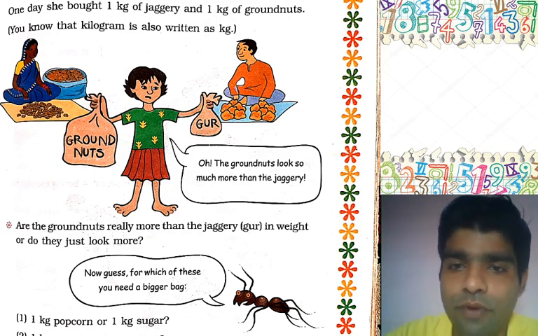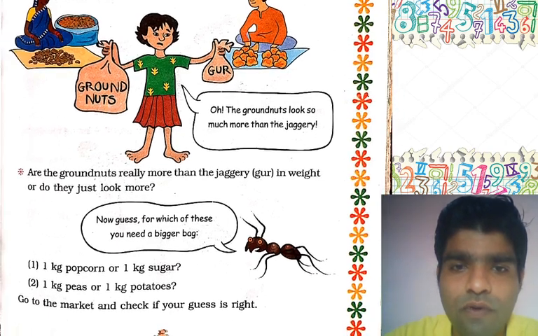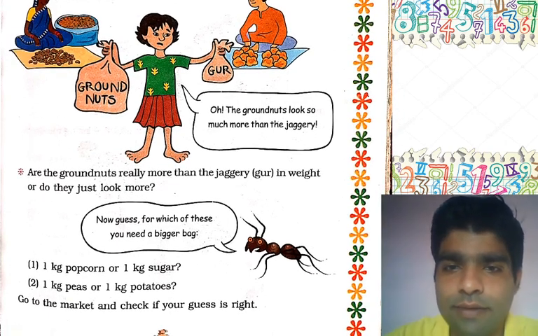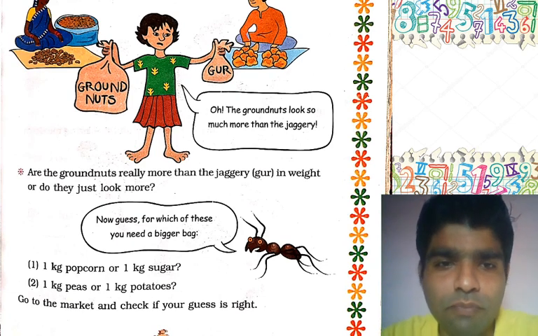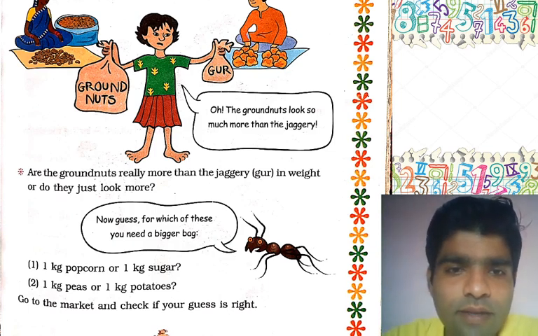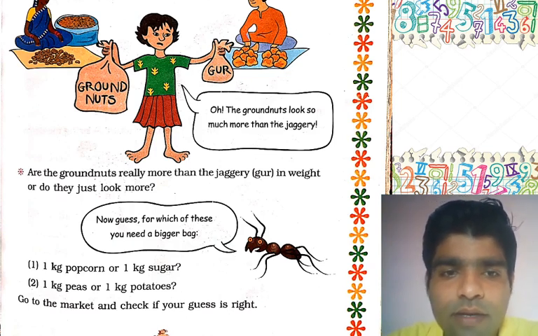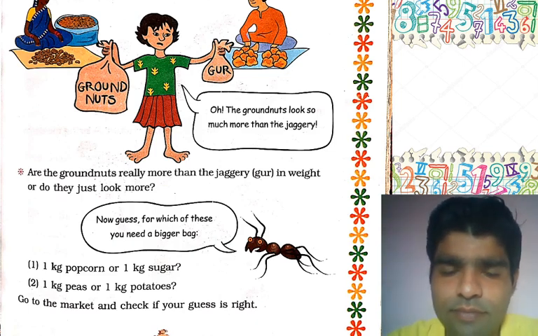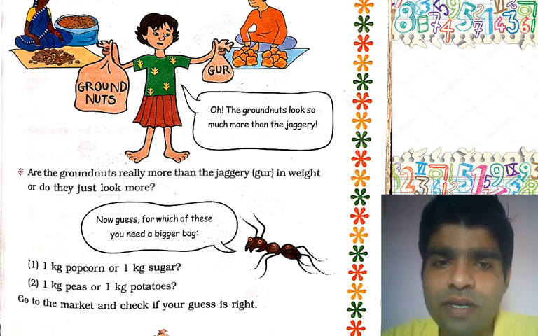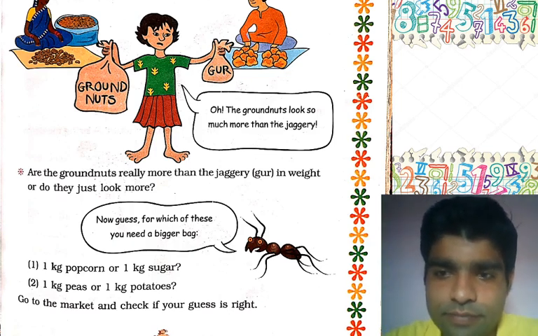Okay, next one. Now guess for which of these you need a bigger bag. This is a very simple and very important example. Now see the example carefully. This is 1 kg of popcorn or 1 kg of sugar, and every student knows about 1 kg of popcorn and 1 kg of sugar.